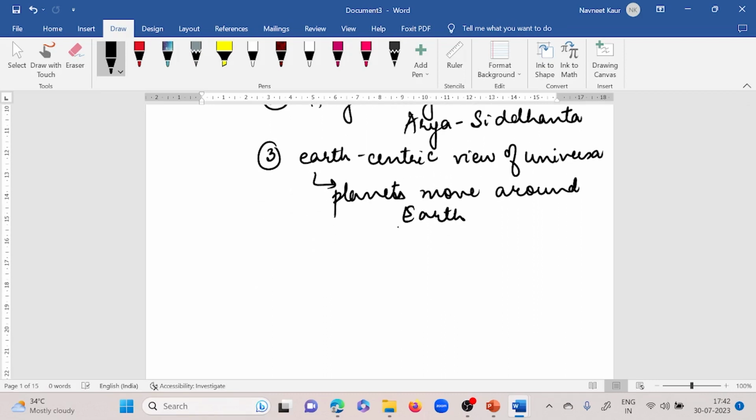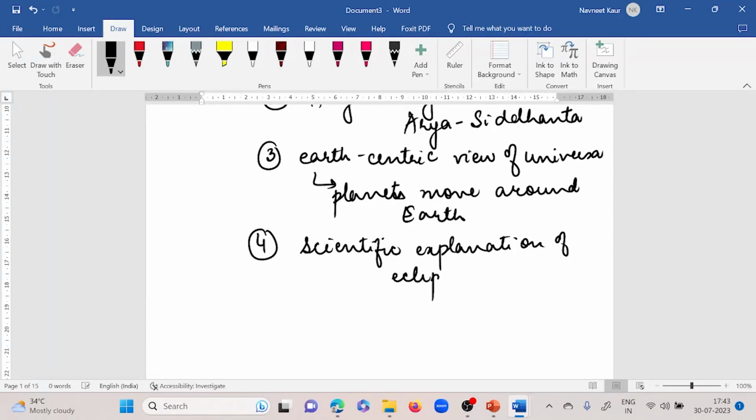What else? He was the first astronomer to give scientific explanation of eclipses, where he told that eclipses are not caused by Rahu and Ketu, but by the moon coming between sun and earth. And India's first satellite was named after him.